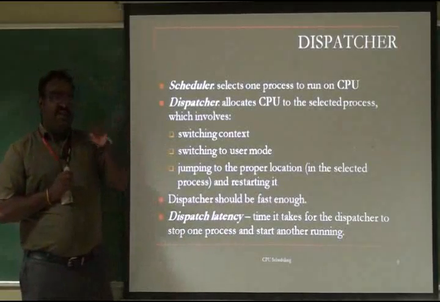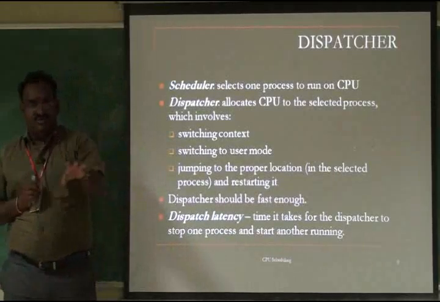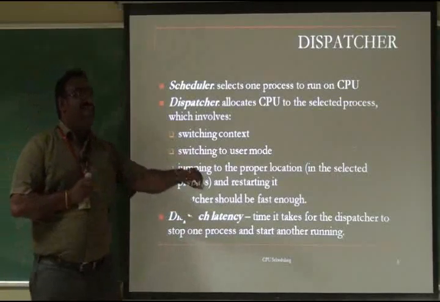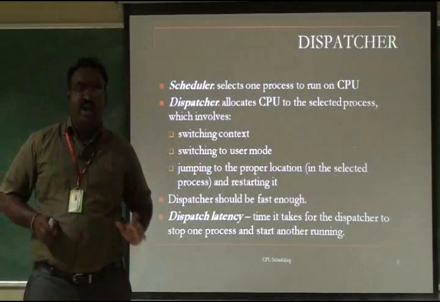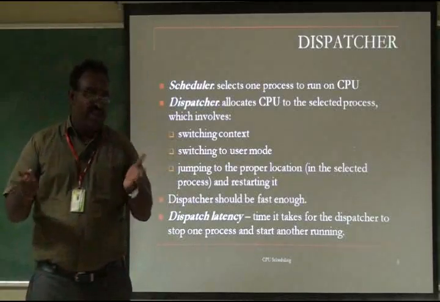The dispatcher: we are selecting the process to get the CPU. Now we have to allocate the CPU to the selected process to be executed. That is called the dispatcher. So scheduler and dispatcher are different. Both are like brothers.